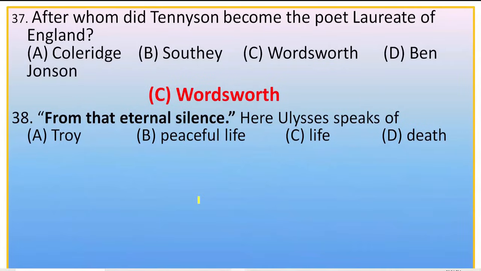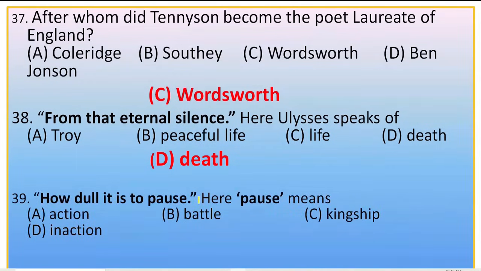Next, question number 38. From that eternal silence. Here Ulysses speaks of an eternal silence. We know it's a kind of euphemism. Rhetorically, this is an example of euphemism. Here eternal silence means death. So the right option is D, death. Next, question number 39. How dull it is to pause. Here pause means inaction or refraining from work and adventure. So the right option is D, inaction.